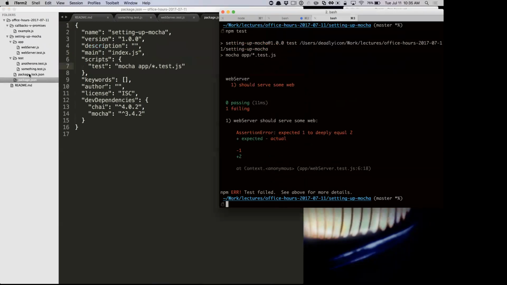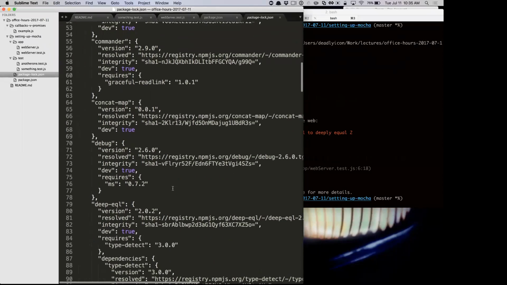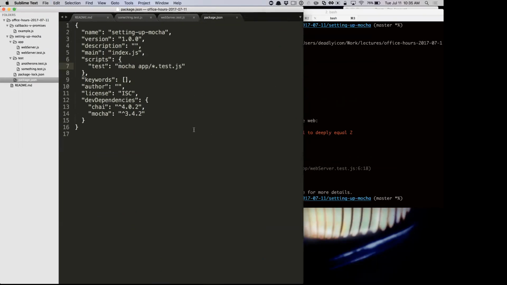The question is, what is package-lock? This is something new to npm, the latest version. It's just extra information about the versions of all the things you installed. The reason it's there is so that if you on your machine and I on my machine both check out a repository and npm install, you might get a slightly different version of a package than I got. So it can cause issues where there's a bug on your machine that's not on my machine because you're using an older version of something, right?